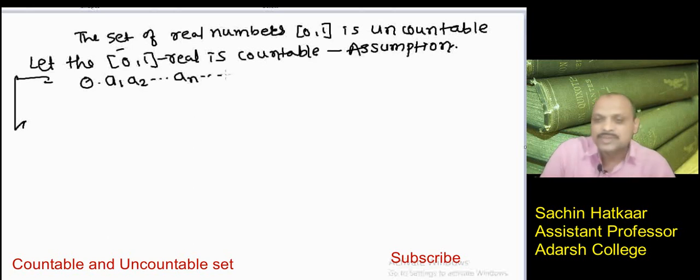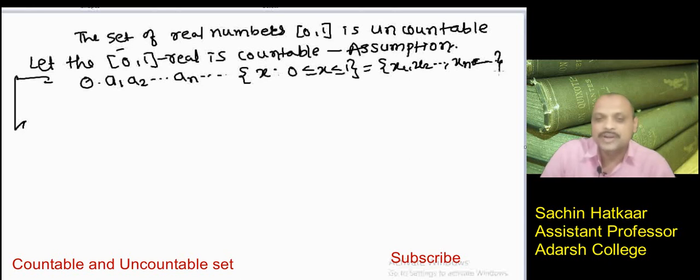Let us suppose that this is the set of all x, 0 ≤ x ≤ 1, equal to x1, x2, ..., xn, .... So x1 is of the type 0.a1 a2 ... an, and x2 is of the type 0.a1 a2 ... an, where the ai, with i belonging to the natural numbers, take the digit values 0, 1, 2, 3, 4, 5, 6, 7, 8 and 9.